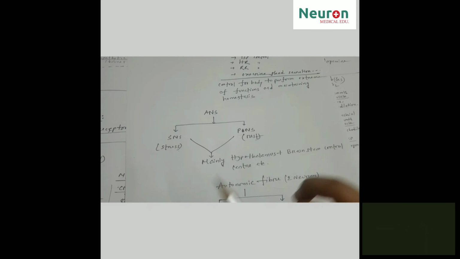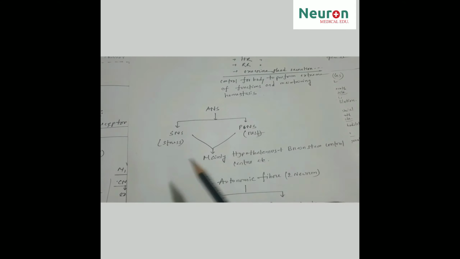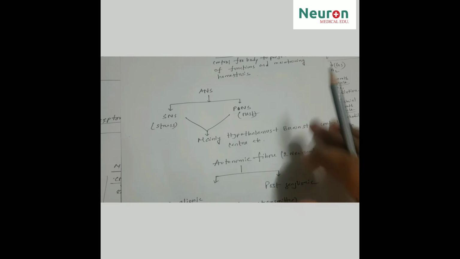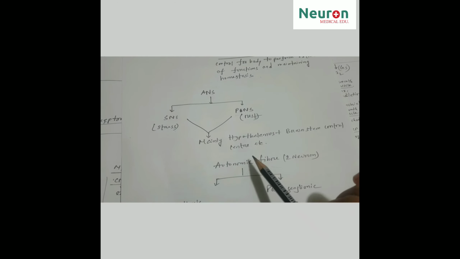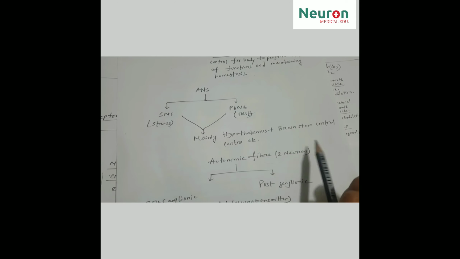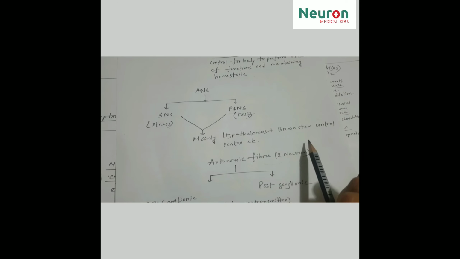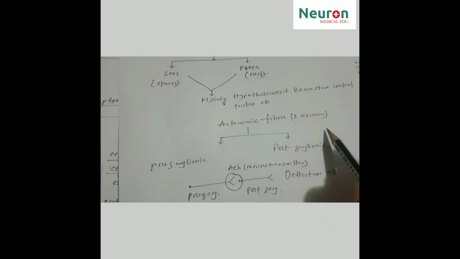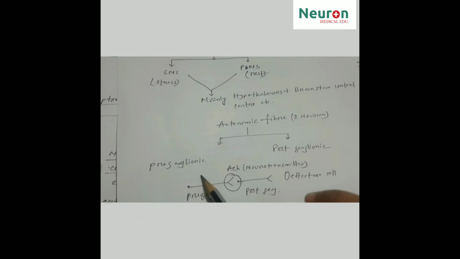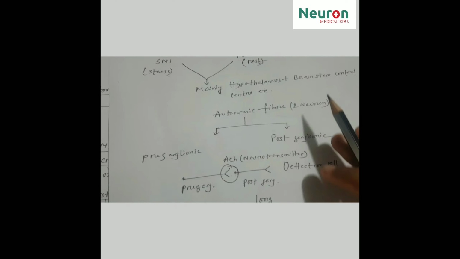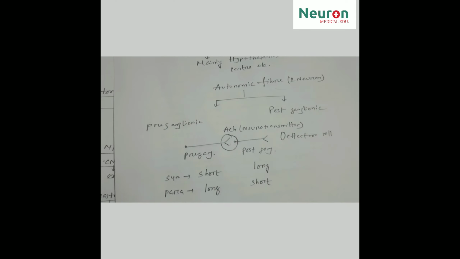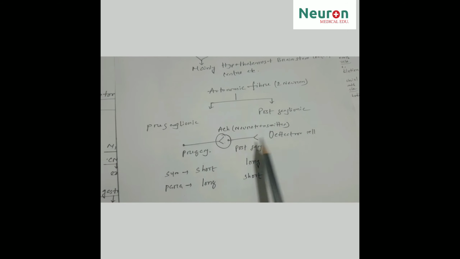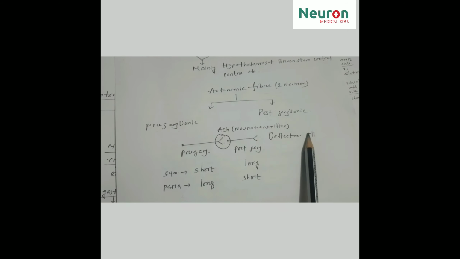Now we can divide the autonomic nervous system into two parts, that is the sympathetic nervous system and the parasympathetic nervous system. Mainly this function is regulated in the hypothalamus and brain stem control center, etc. Now the autonomic fiber is composed of two neurons, that is the preganglionic fiber and the postganglionic fiber. It has a cell body and on the other hand it ends in the effector cell.